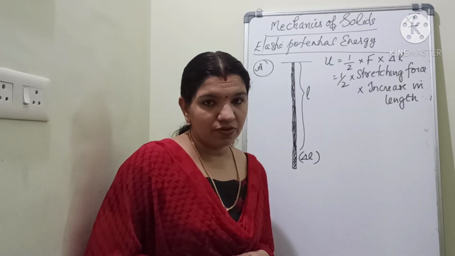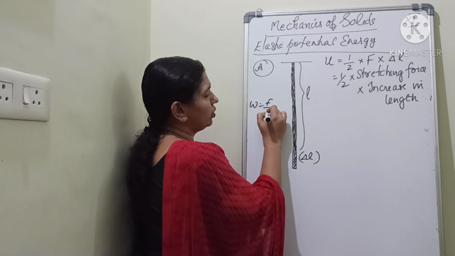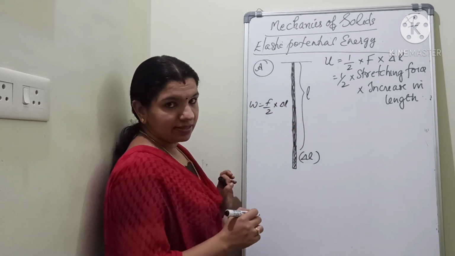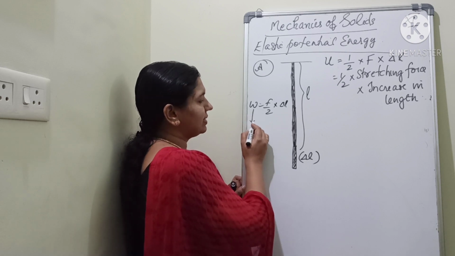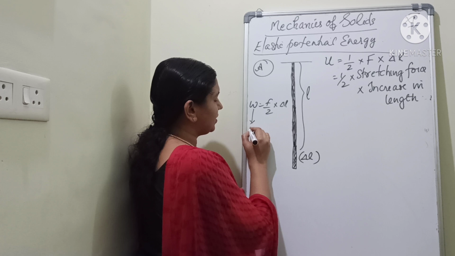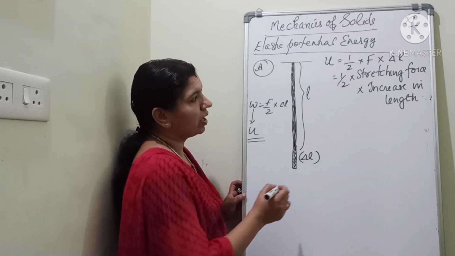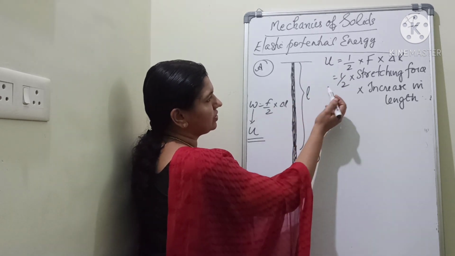So, we wrote the expression for work done, that is W is equal to F by 2 into delta L, isn't it? And this work done is actually the elastic potential energy, and elastic potential energy is represented by the letter U, capital U. Okay, so I just arranged this one.